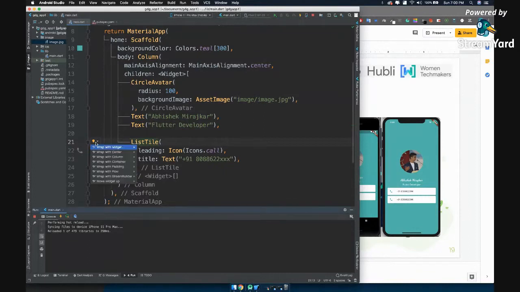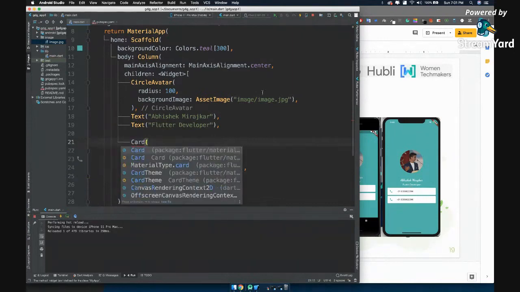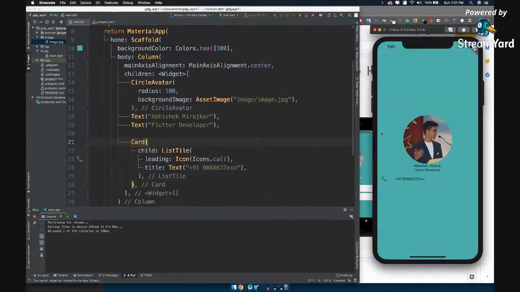Once you click here, you can see wrap with widget, wrap with center, wrap with column, container, padding, row, stream builder, and stuff like that. But what do we need as of now? We need wrap with widget. We'll do that. And what we'll do here is, let's say card, and let's hot reload, and you will see how easy it was for us to build this.